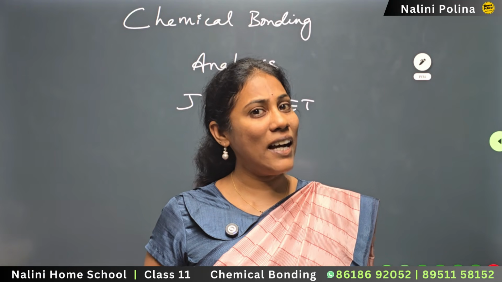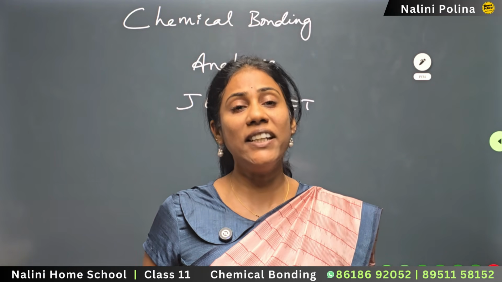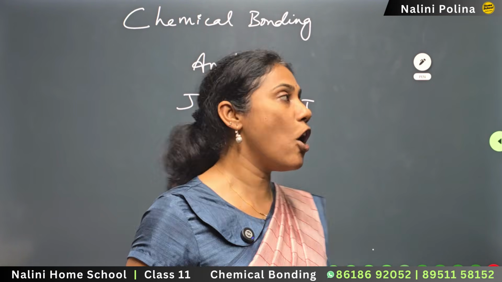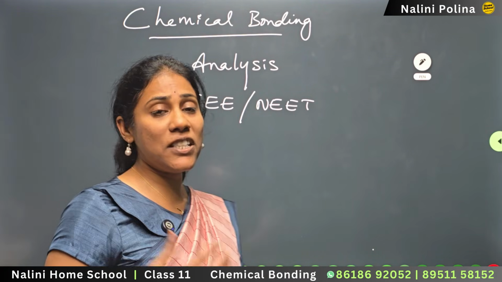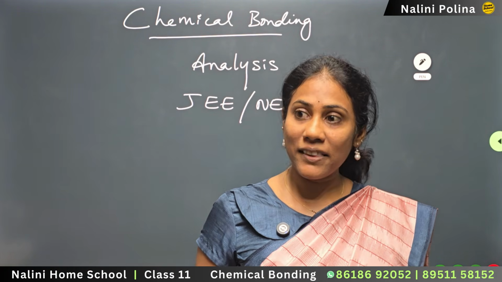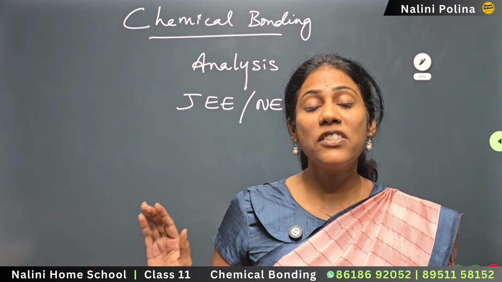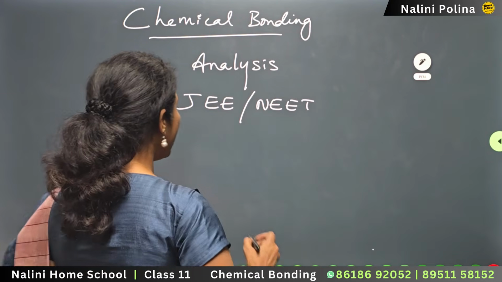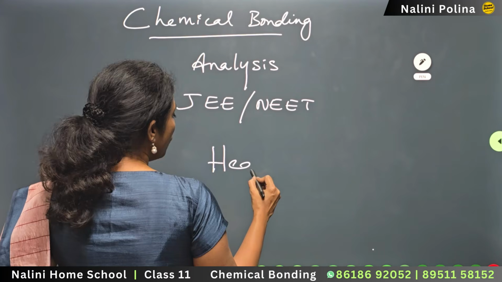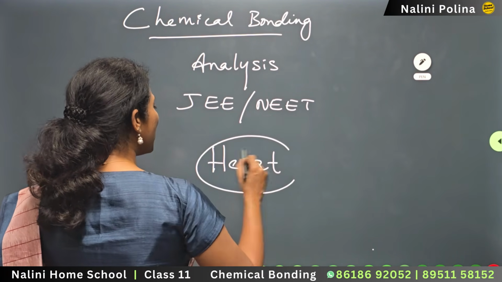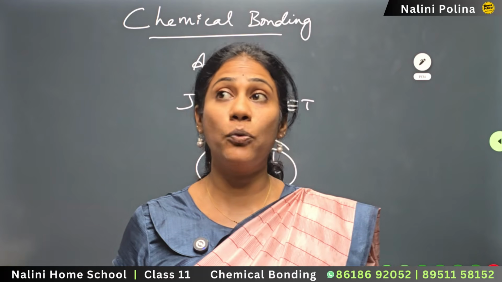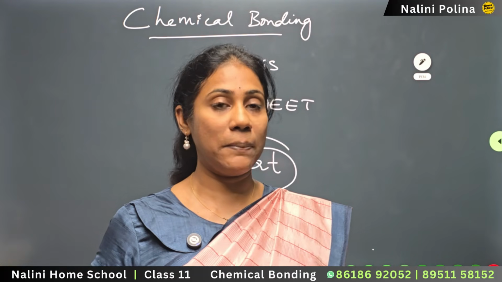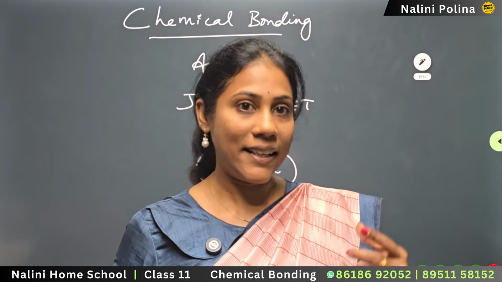So here I have come up with a very detailed analysis on the chapter chemical bonding. This is the first chapter I would like to start off with because I call this chapter the Heart of Chemistry. Why do I call it the Heart of Chemistry? Because all the fundamentals that you require to understand the whole lot of chemistry are there in this chapter.